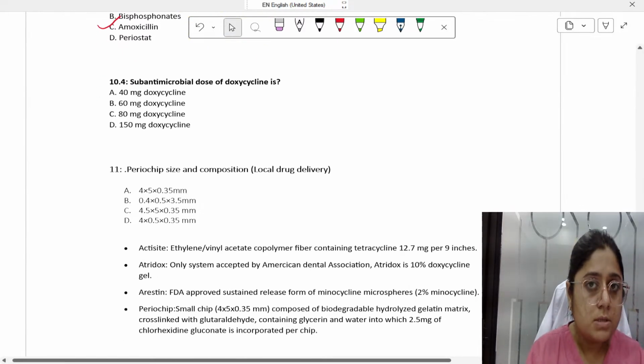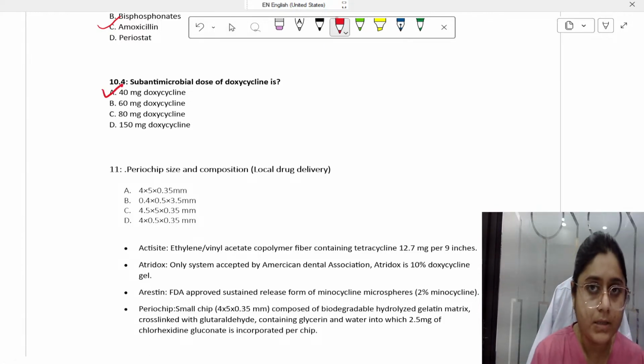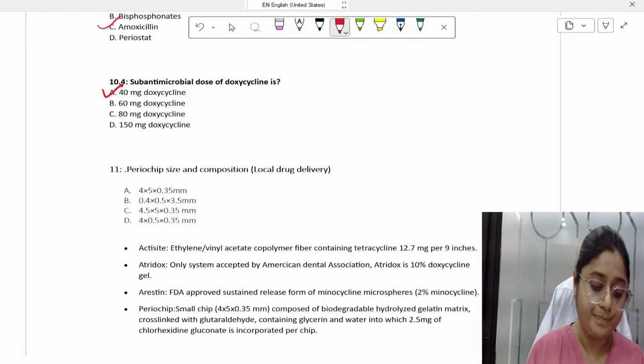Then SDD dose you should know, CMT dose you should know. SDD dose is 40 milligrams, or 20 milligrams twice daily, and CMT dose is 10 milligrams once daily.